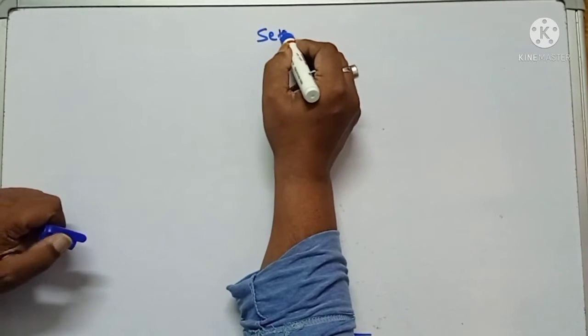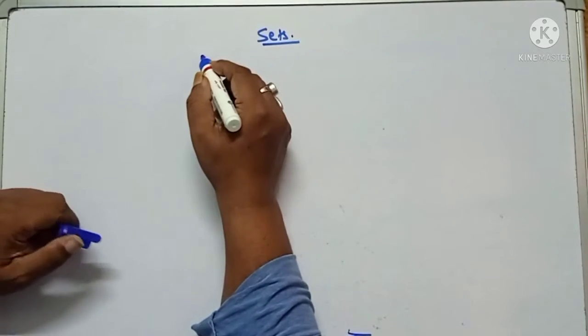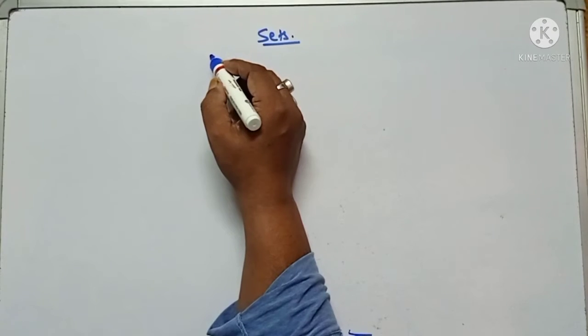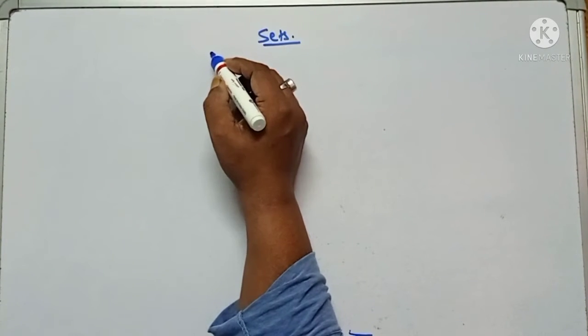Sets. What is a set? A set is a collection of objects.